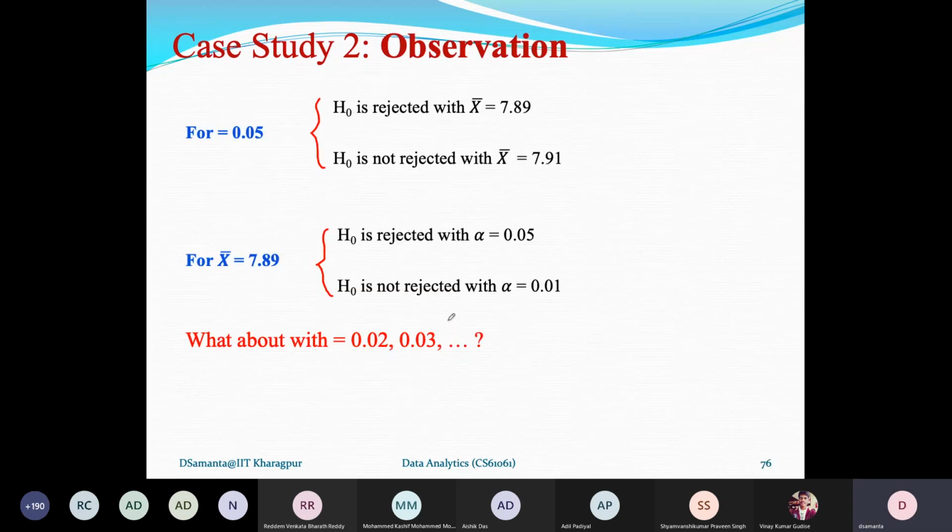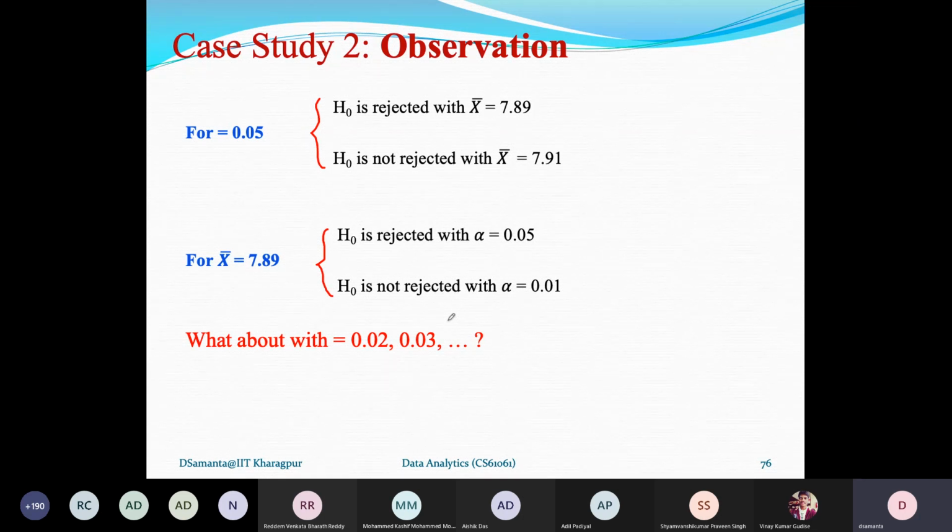Now here again, reporting the summary of the results. So as far as the case study is concerned, H0 is rejected with X bar 7.89, H0 is not rejected with X bar 7.91. In both cases, I have considered alpha as 0.04. Again, for the same sample but different alpha, H0 is rejected, H0 is not rejected. This is obvious because of what kind of confidence, what kind of error probability you want to include in your result. So the latter is more conservative and the previous one with alpha 0.05 is a little bit liberal. So as the error probability changes, the conclusion may change.